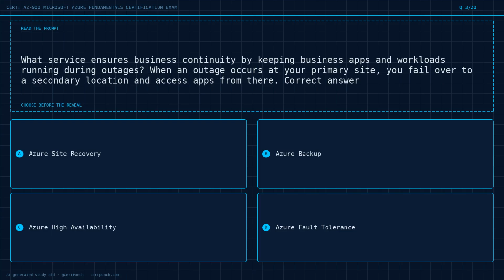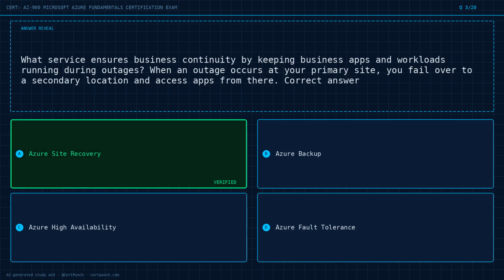Question 3 of 20. What service ensures business continuity by keeping business apps and workloads running during outages? When an outage occurs at your primary site, you fail over to a secondary location and access apps from there. Option A, Azure Site Recovery. Option B, Azure Backup. Option C, Azure High Availability. Option D, Azure Fault Tolerance. Choose the best answer before the reveal. Commit to it now.